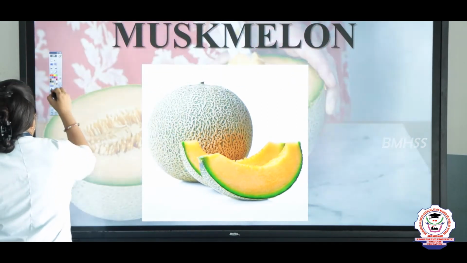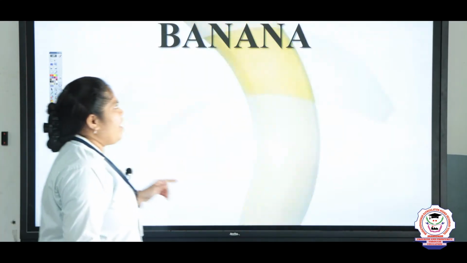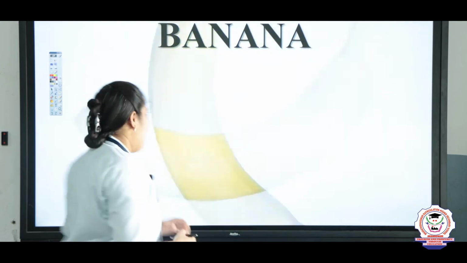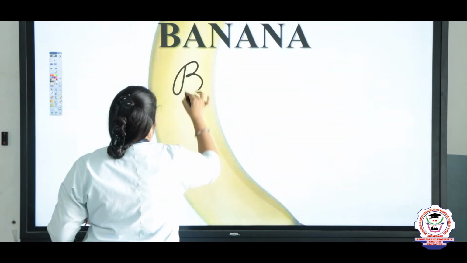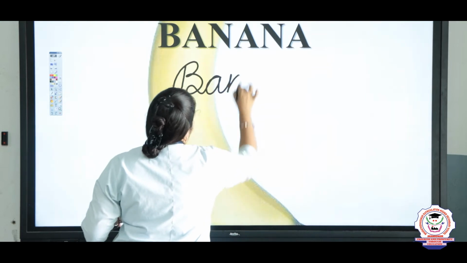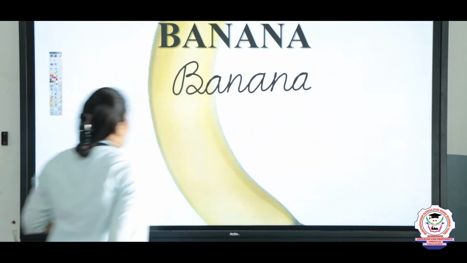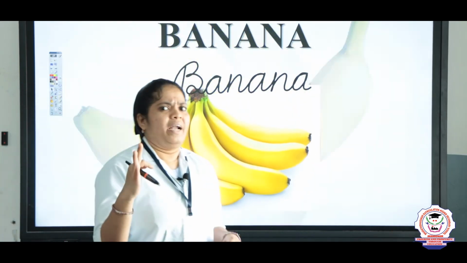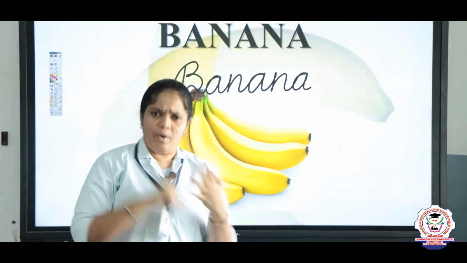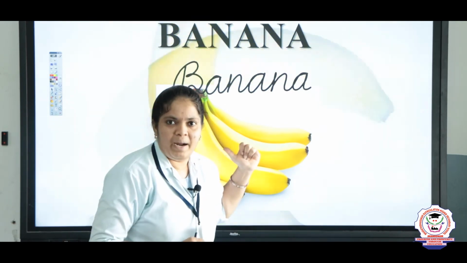And the next is B-A-N-A-N-A, banana. Let's write the spelling now. Banana. Let's see the image of this. So there are 3 varieties of banana. One is yellow, green and red is also available. So my dear children, do you know one speciality of this banana?